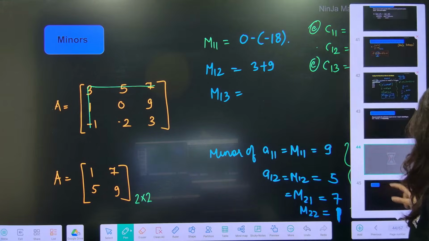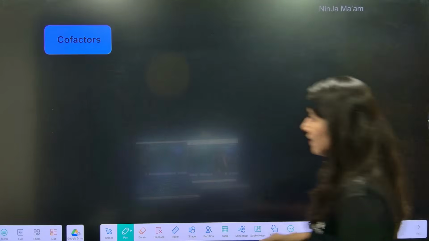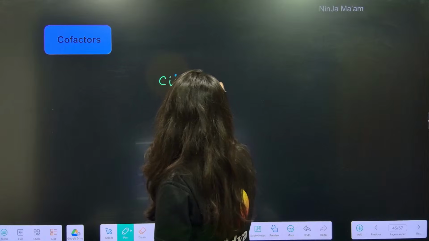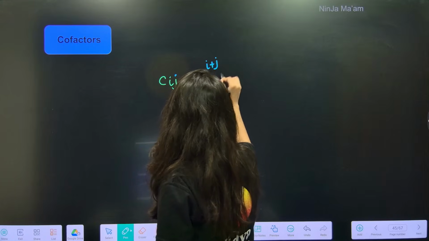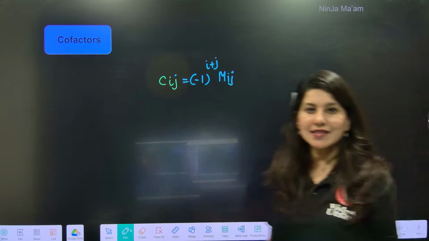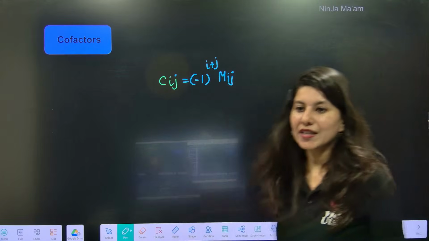Okay, so I think minors and cofactors are clear, right? So the formula is Cij equals minus 1 power i plus j times Mij. So you know how to calculate minors. Just put it in this formula, and you will get the corresponding cofactor.